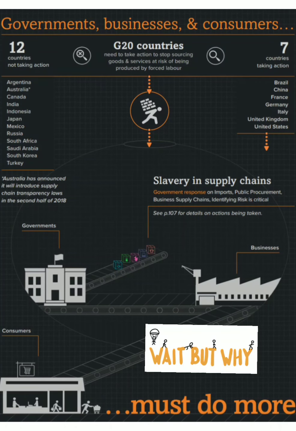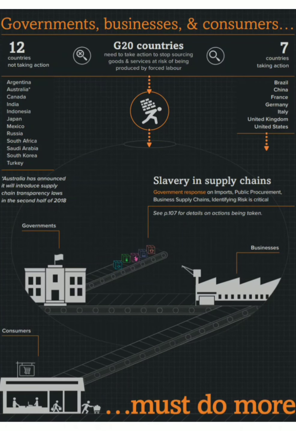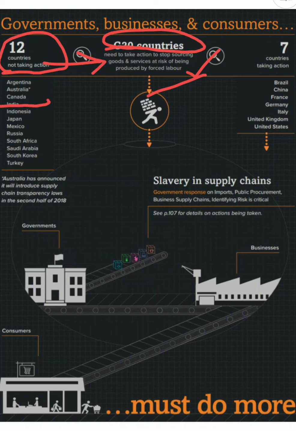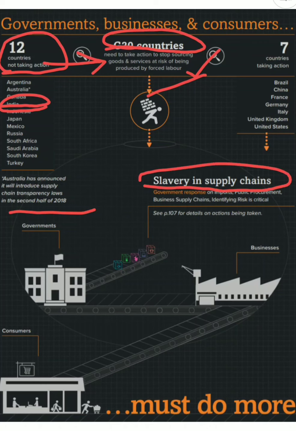If we ask why this Global Slavery Index is required, you will find that among the G20 countries, this index says that they need to take action to stop sourcing goods and services at risk of being produced by forced labor. In this issue, there are 12 countries not taking any action towards this problem, and India is one amongst them. Slavery in supply chains is one issue, and government response on imports, public procurement, business supply chains, and identifying risk is critical. So, everybody must do more.